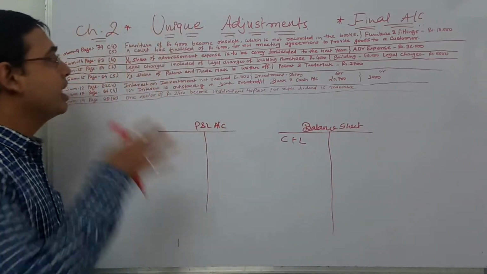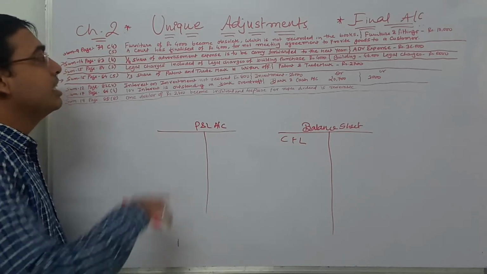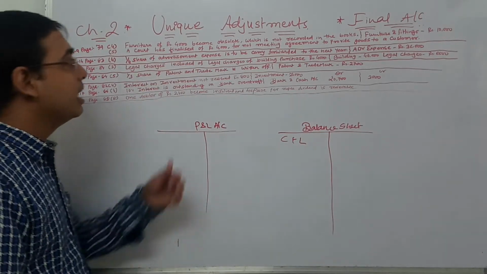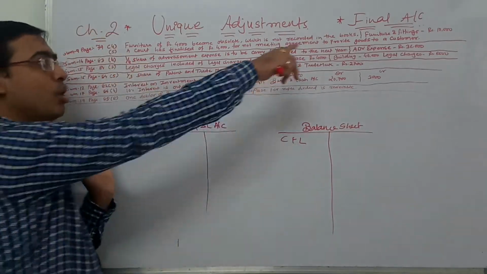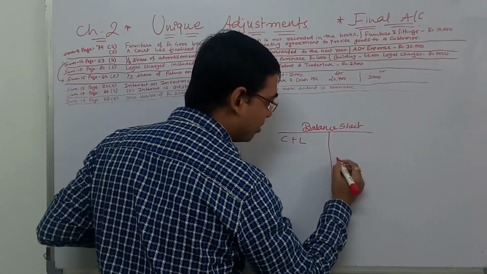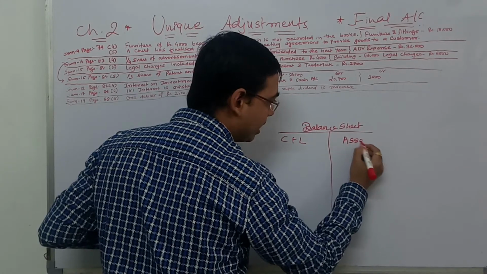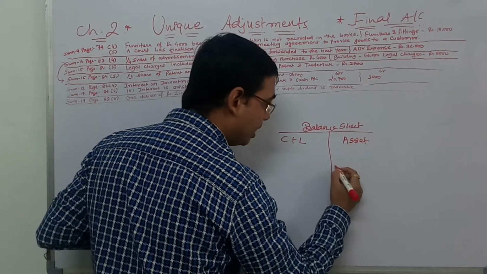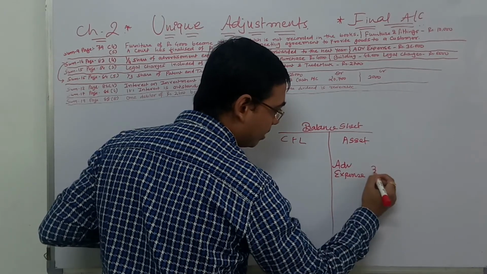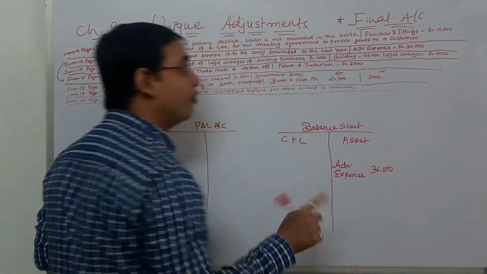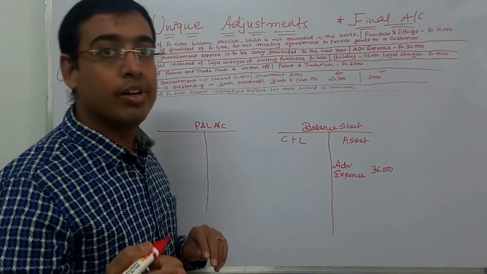So advertisement expense here, taken as a fictitious asset, has to be carried forward to the next year, only 1/4 part. What is the advertisement expense given to you on the asset side of the trial balance? How much is it? 36,000.